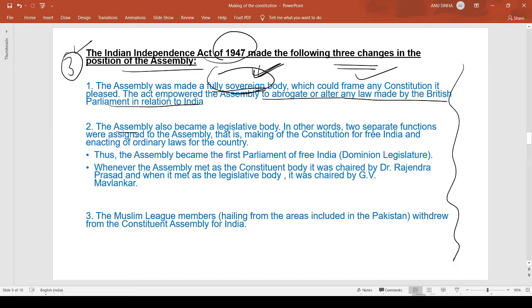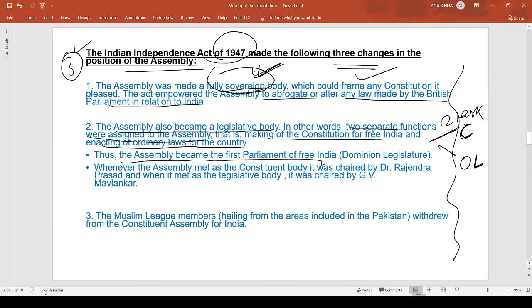The second point is that the assembly also became a legislative body. In other words, two separate functions were assigned to the assembly, that is, making the constitution for free India and enacting the ordinary law of the land for the country. So the assembly was given two tasks. In the first place, it was making the constitution for free India, and on the other hand, it was going to make even the ordinary law of the land for the country. So the assembly became the first parliament of free India.